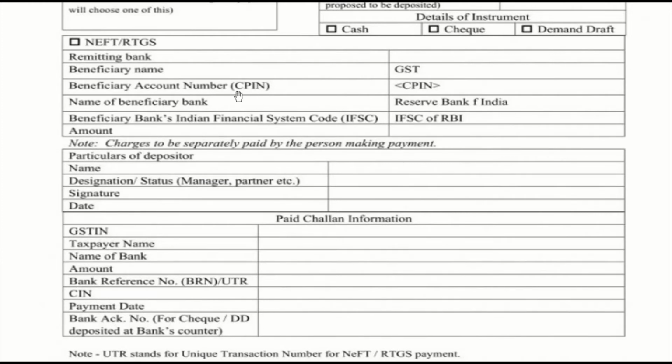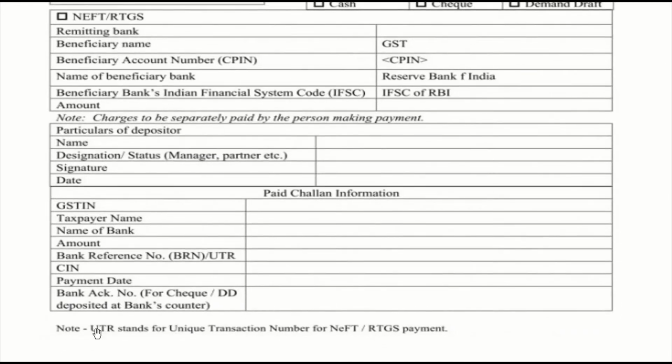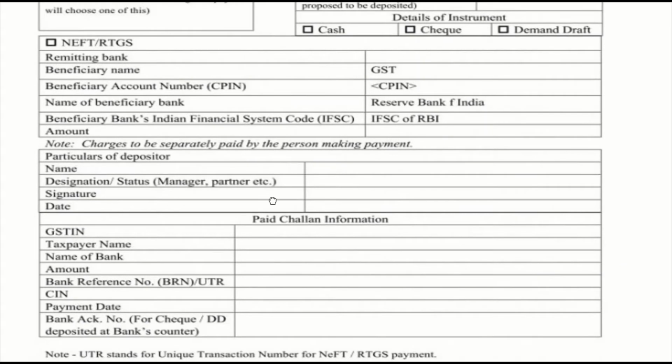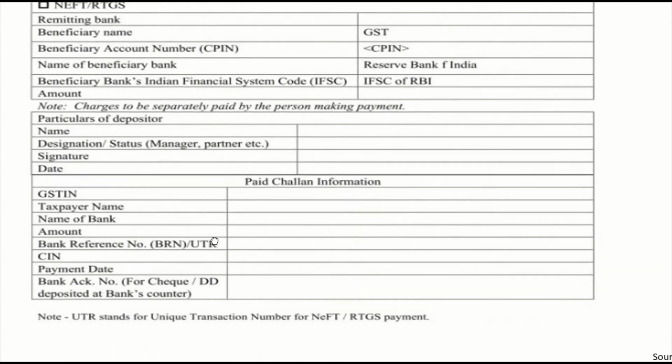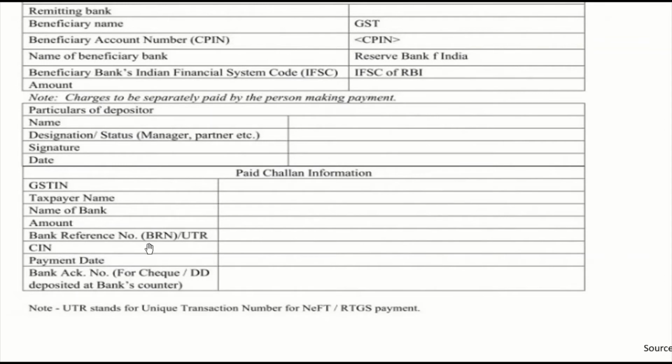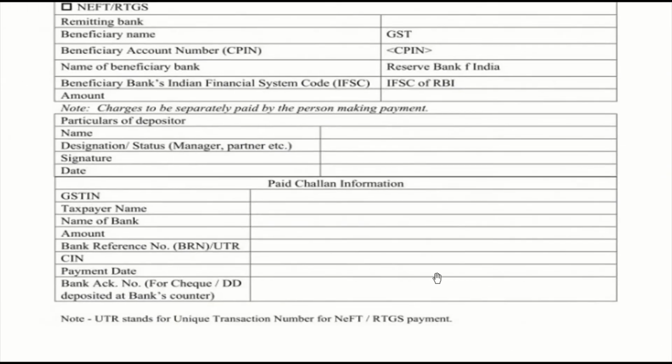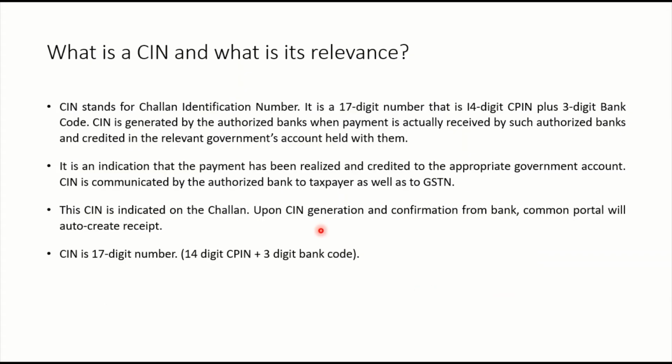What is this CPIN? CPIN is different, it is the Common Portal Identification Number. This will be auto generated by the authorized bank. Okay, and then the payment date has to be given over here, and then the bank acknowledgement number for any cheque and DD deposited at the bank's counter. UTR stands for unique transaction reference, that is over here. We have seen UTR right here, BRN or UTR. The bank reference number or UTR number will be given over here, right? I have taken this from some other website, but that is the challan, right?